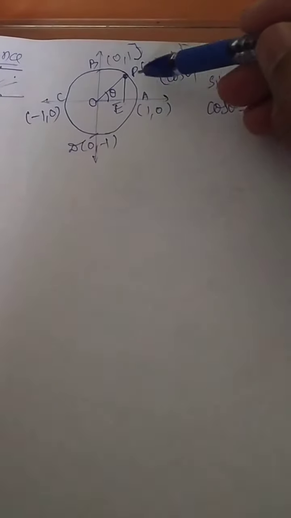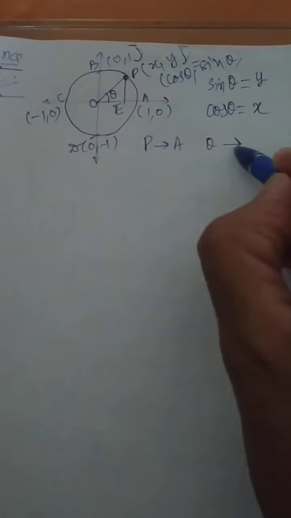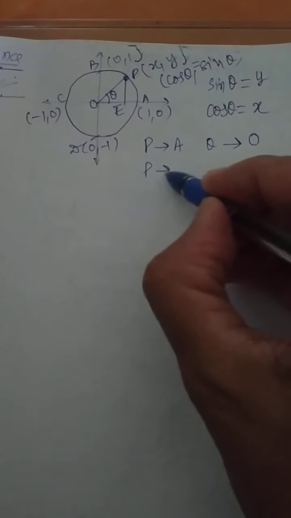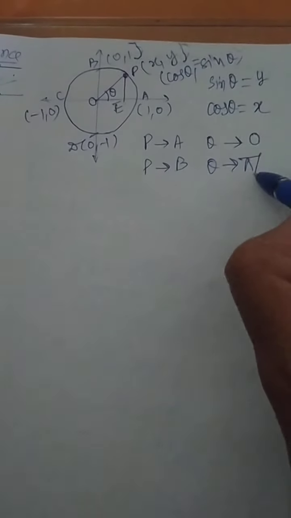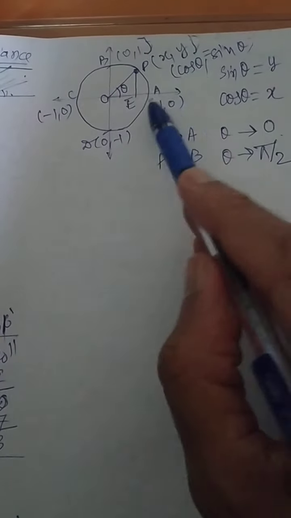Okay. Now, most important remark which I am sharing. Let us, for the time being, consider that P point is not here. If P point comes to A, if P approaches A, then theta will tend to 0. Are you agree? And in case P approaches B, then theta will be equal to 90. 90 we are writing as pi by 2. Do you agree for this? Because I am talking about these 2 points. If P comes to A, then theta will be 0.